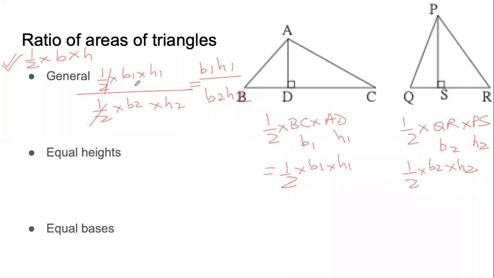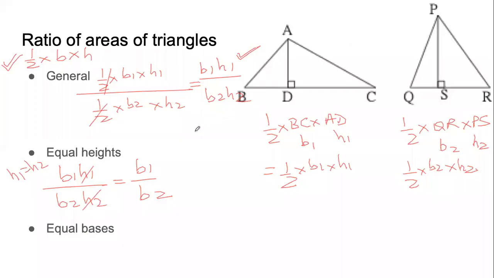Now let us see what happens when the heights are equal. So let us start with what we have found in the general case. In the general case, we are finding B1 H1 by B2 H2. Now, if the heights are same, that means H1 equals H2. If H1 and H2 are equal, that means H1 divided by H2 is same as H1 divided by H1 or H2 divided by H2. So something is divided by itself. So that also becomes 1. So now we are left with B1 by B2.